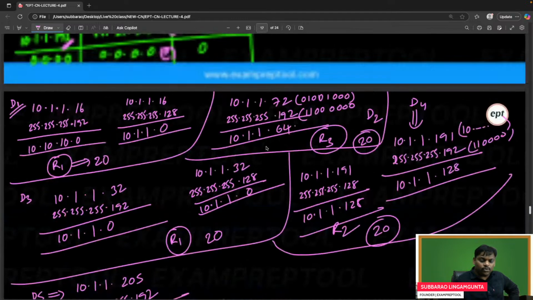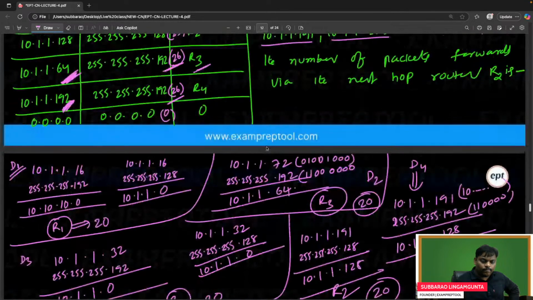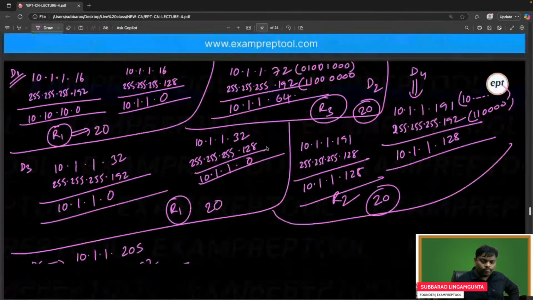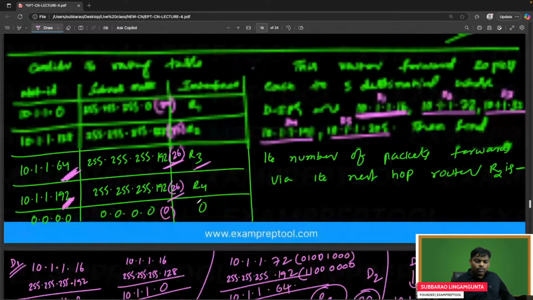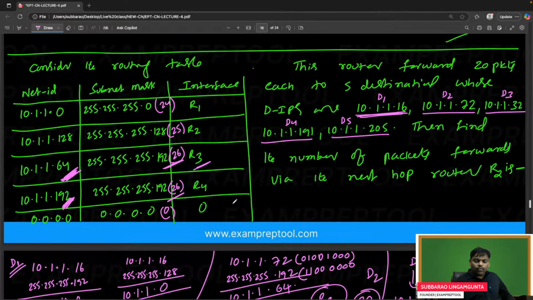Let me know if anything is wrong. 10.1.1.205, 255.255.255.192. In binary format, if you have a small doubt, write the binary format. So 128 plus 64, 192. It is also 192, followed by something here, followed by zeros here. If you do the AND operation, you will get 192. I think 192 is going to be R4. It will go via R4.